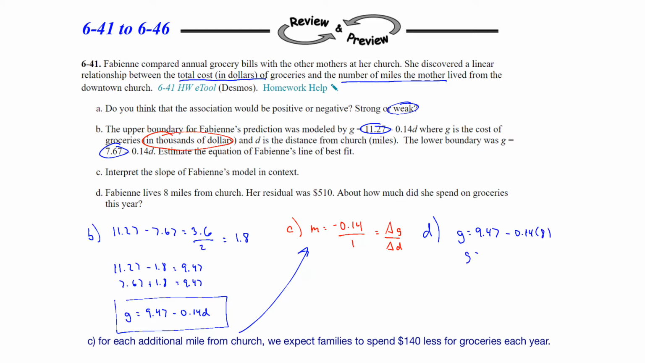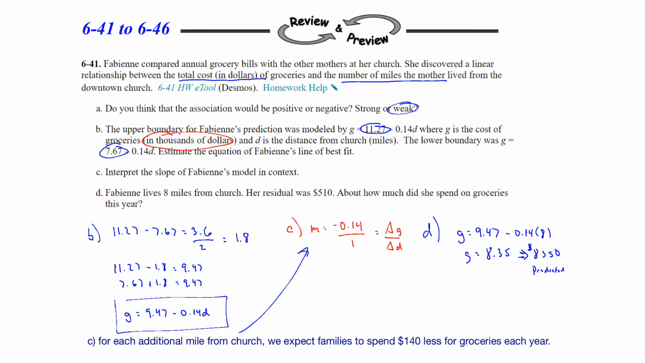So the predicted cost of groceries would be 8.35. Now remember, once again, it's measured in thousands of dollars. So that is equivalent to $8,350. I shouldn't say equal to, but that's what it represents in terms of thousands of dollars. So that's the predicted.